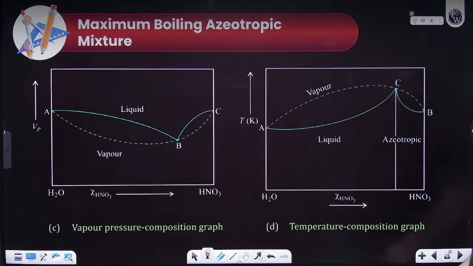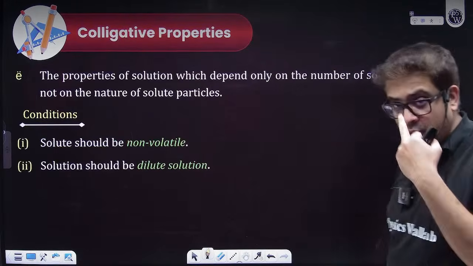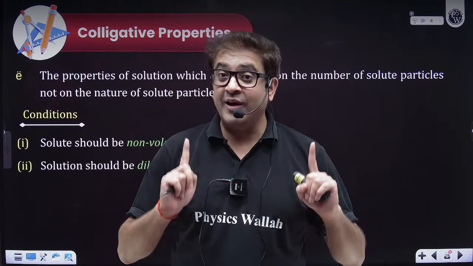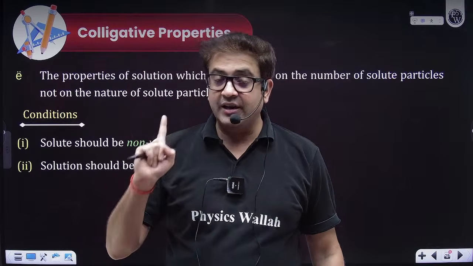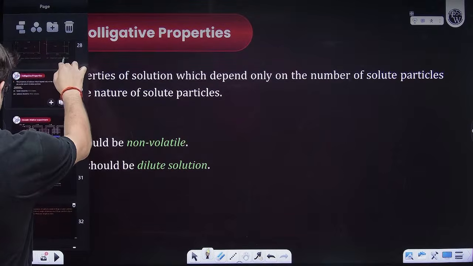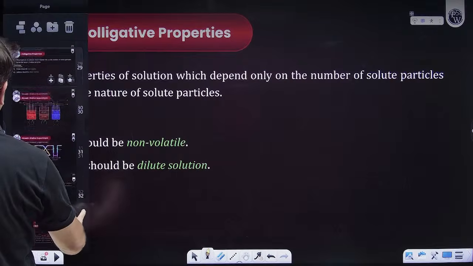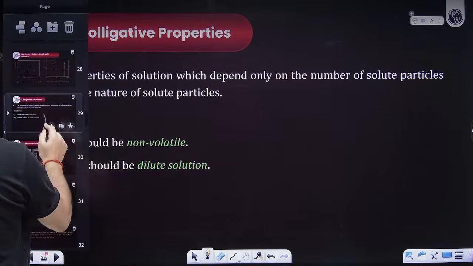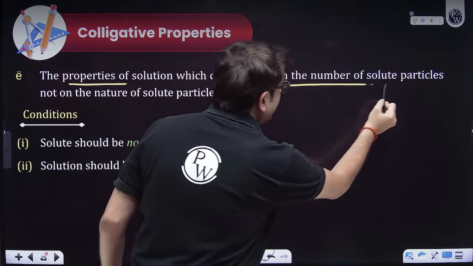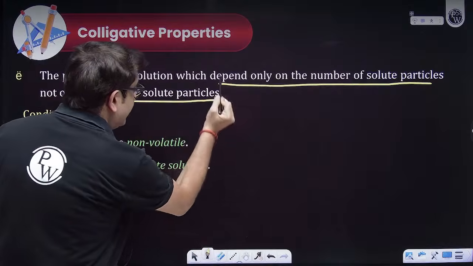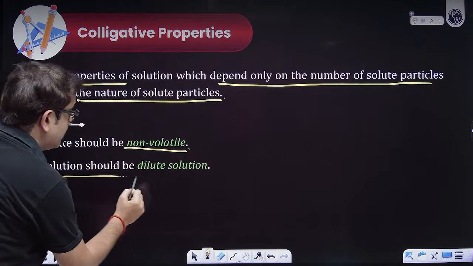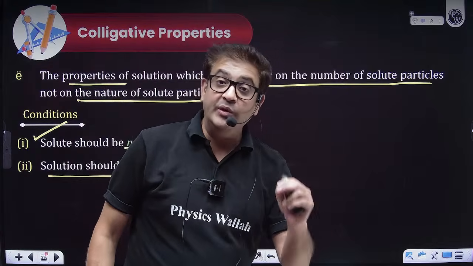Chalo, moving forward. Graph also I've given you. Now, quickly coming to colligative properties. Because now one colligative property we know, RLVP, relative lowering of vapor pressure. Let me make you revise RLVP quite quickly. So, colligative properties are properties which depend only on the number of solute particles, not on the nature of particles. Condition: solute should be non-volatile, and solution should be dilute, because only for dilute solution are colligative properties valid.